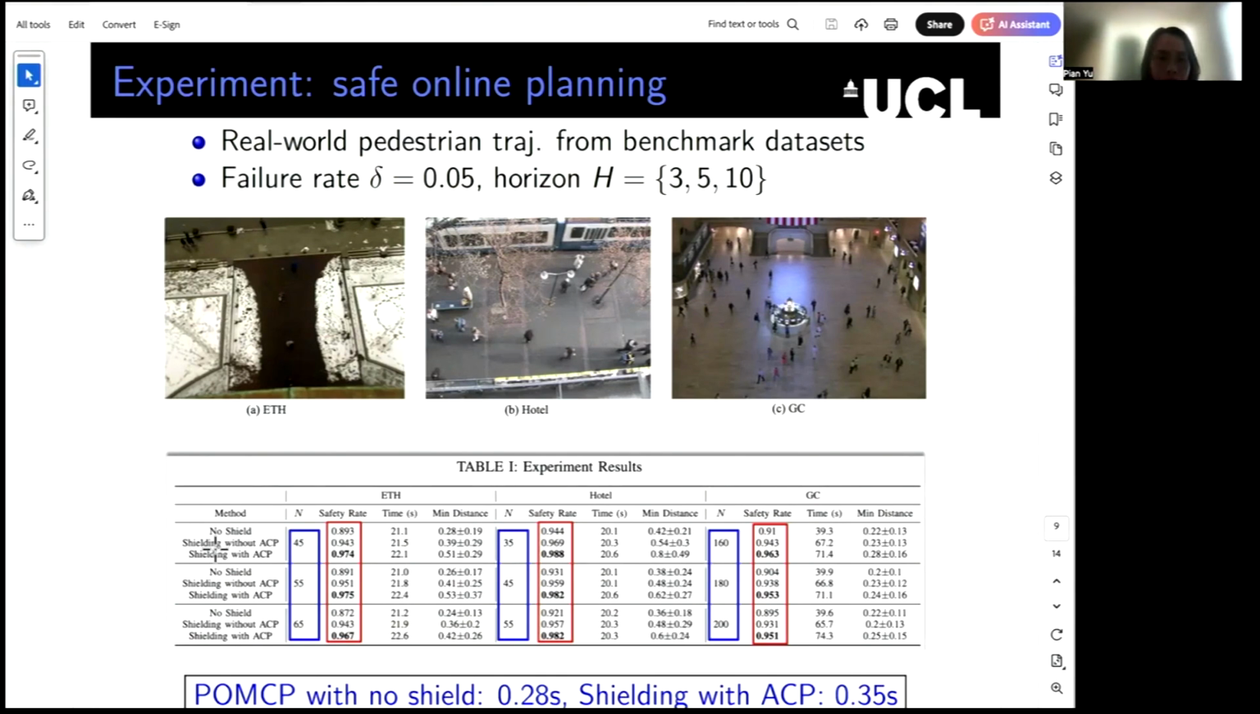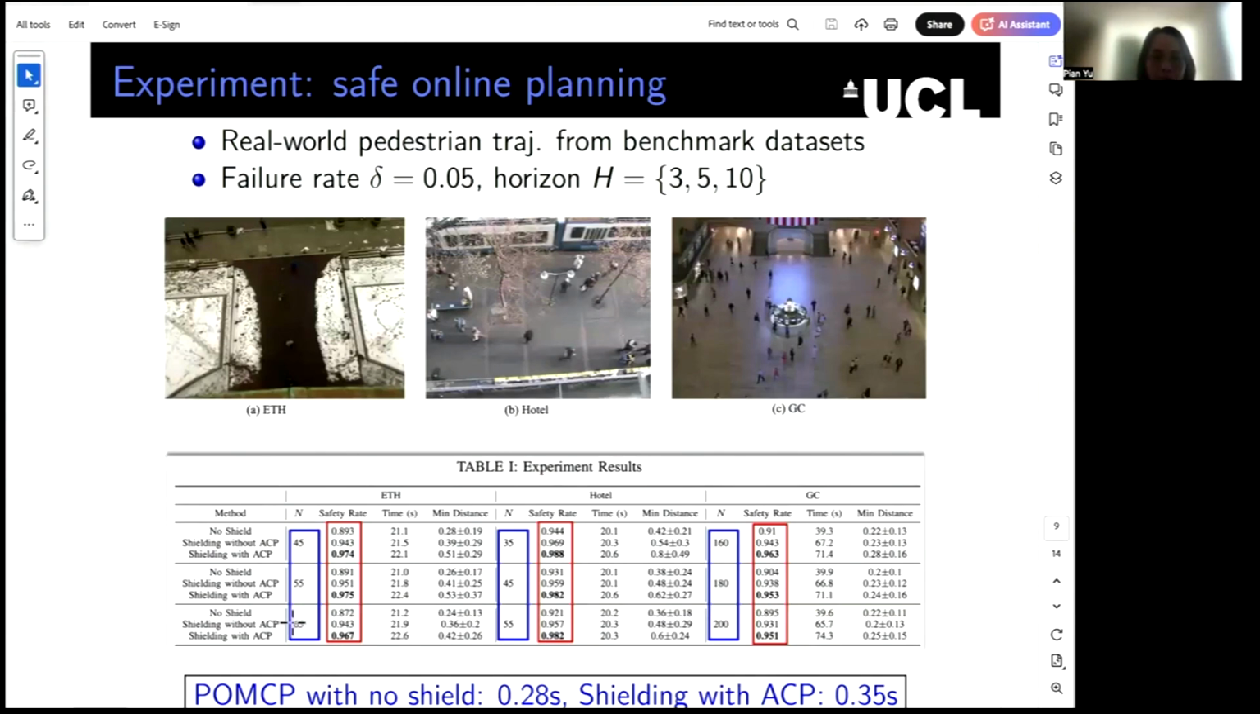Here, the shielding with ACP is our algorithm. We also consider another two base algorithms. The first one is no shield, and the second one is shielding without ACP. First, let's see the safety rate. You can see that our algorithm gives the highest safety rate in all scenarios.